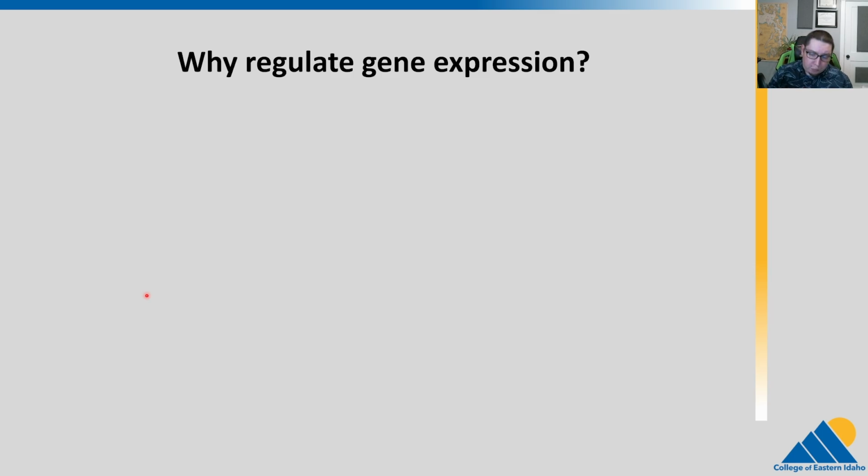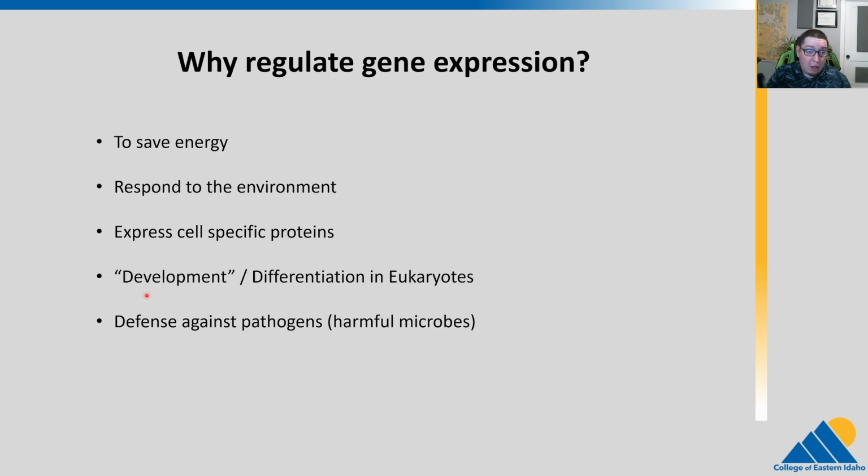All right, so there's a multitude of reasons. We talked about development and differentiation in eukaryotes, but one of the main reasons that organisms regulate gene expression is to save energy. Let's think of the example of making the genes to break down lactose. Some bacteria make genes to break down the sugar lactose. If there is no lactose present in the environment, it is pretty wasteful to make all of these genes to break down lactose, right? So it would be nice if we could turn off those genes until they become necessary. We will see in great detail how organisms actually do this.